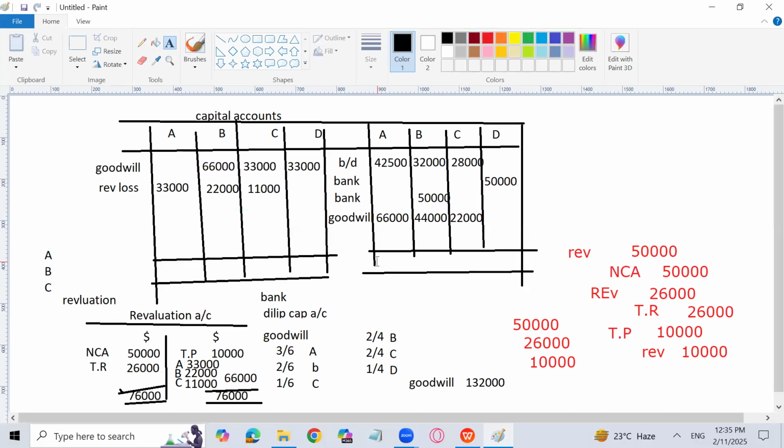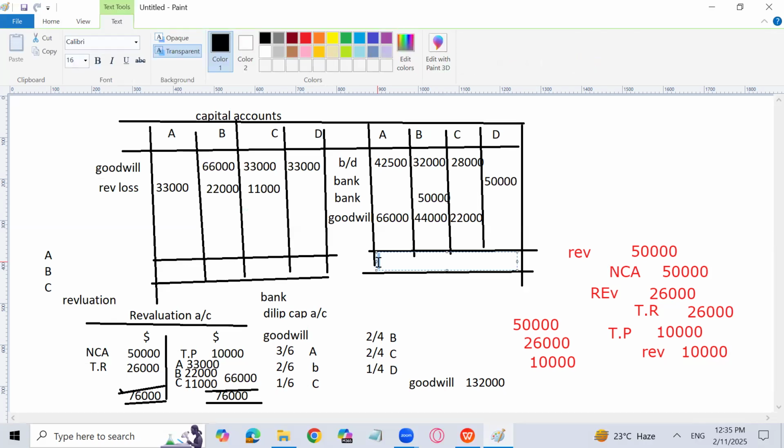So let's total it. The credit side of LN: 42,500 plus 66,000, 108,500. Here I will write also 108,500, and here I will write current account, because that will be transferred to the current account. 33,000 subtract, 75,500. Yes, 75,500 is the right answer.